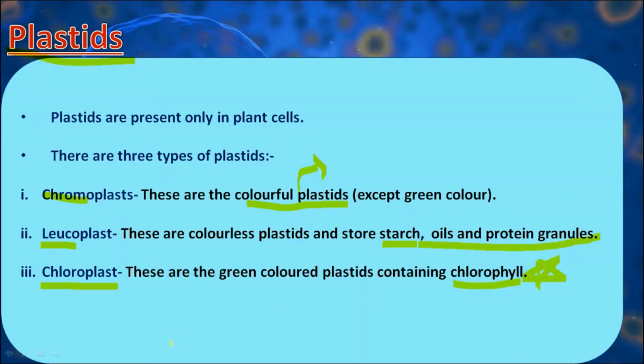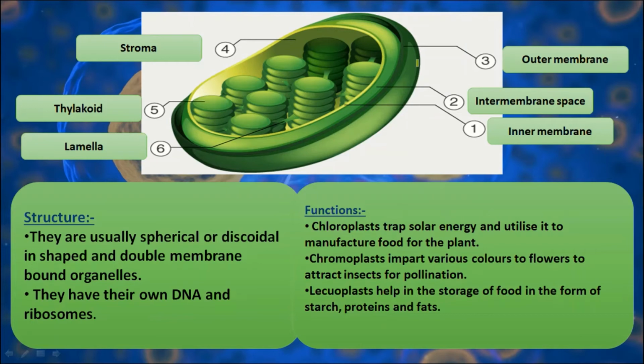Now we will discuss it. Look, this is the structure of chloroplast. Chloroplast is a double membrane bound structure. So this is the outer membrane of the chloroplast. This is the inner membrane of the chloroplast. And the space present between both the membranes is known as the intermembrane space.